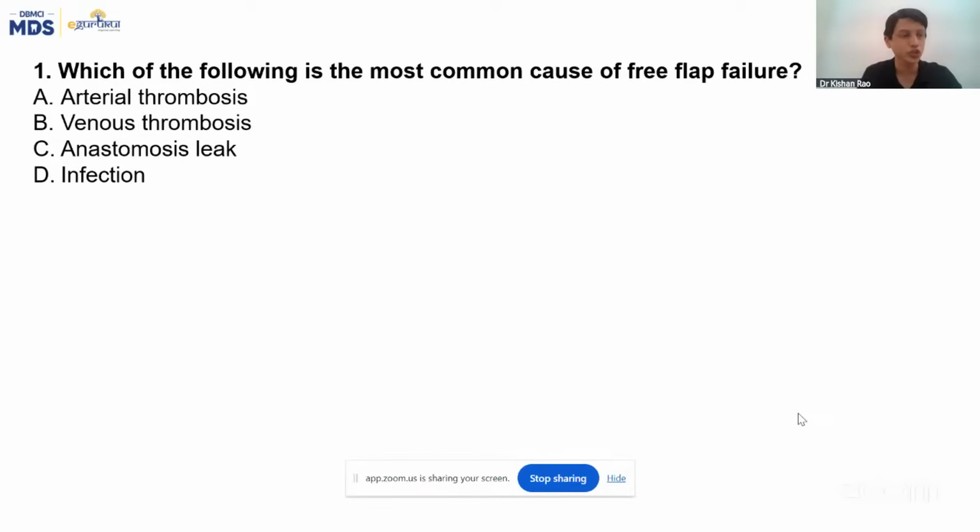So that's the most common cause. Hope it's clear. Later on, after 5, 6, 7 days, even infection can set in, and that can also cause flap failure. But in the initial 1 day, 2 days, the most common cause is venous thrombosis.